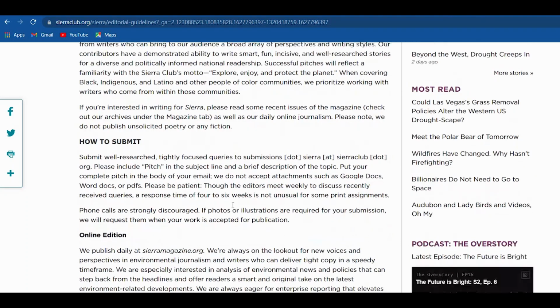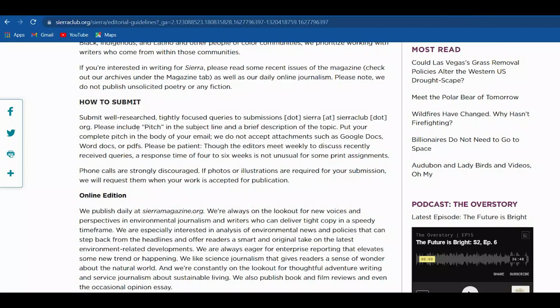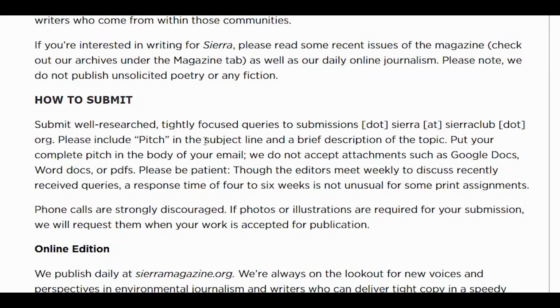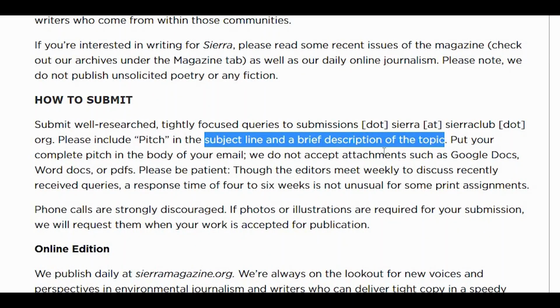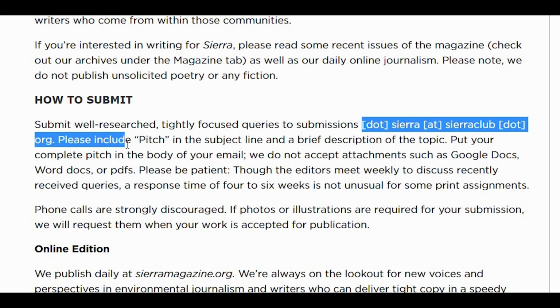Now, the subject of the email for Sierra Club is supposed to be a pitch, as this says right over here, and also include a short description of the article. So don't write a submission like the previous platform. Once again, you need to attach your file, write it over and send it over to Sierra.